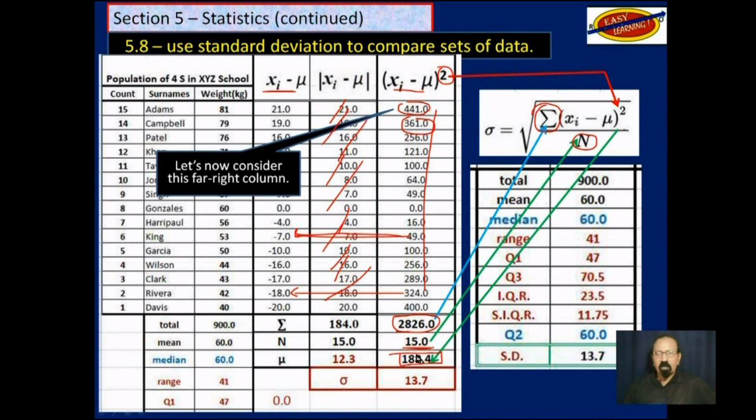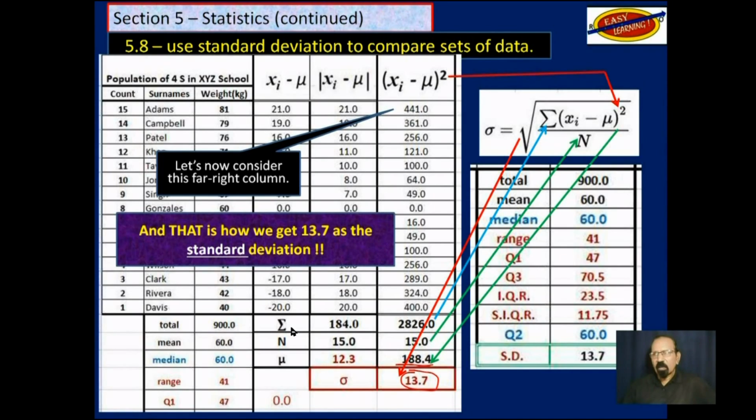188.4. So the last thing that was done was to find the square root of that. The square root you see here. If you find the square root of that 188.4, you get 13.7. And that is how we get 13.7 as the standard deviation.